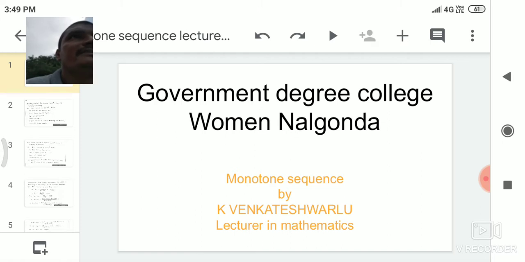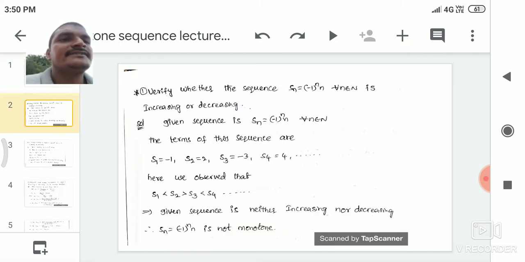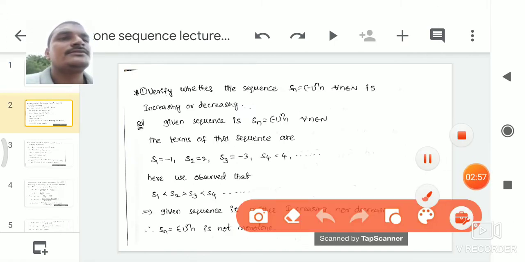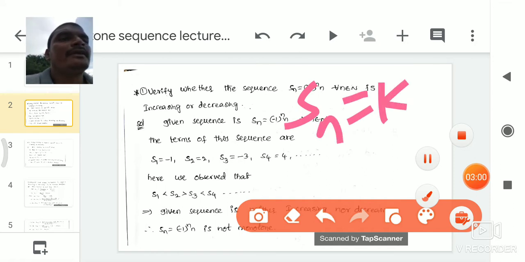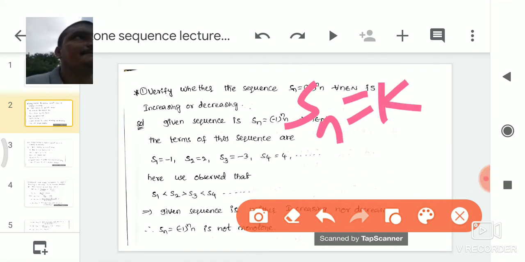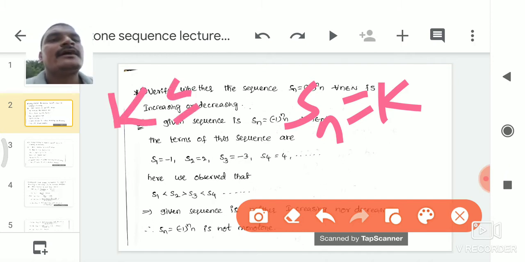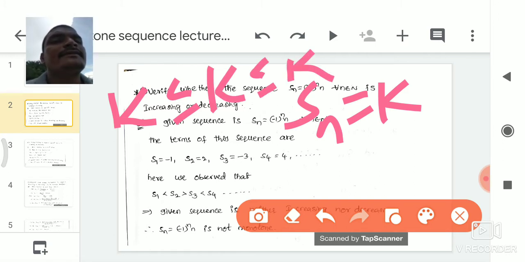If the given sequence is a constant sequence, that is, Sn is equal to k for all n belongs to N, then the terms satisfy k is less than or equal to k, less than or equal to k, and so on. Here the first k is the first term, the second k is the second term, and the third k is the third term. Every number is equal to itself, so k is equal to k is equal to k.